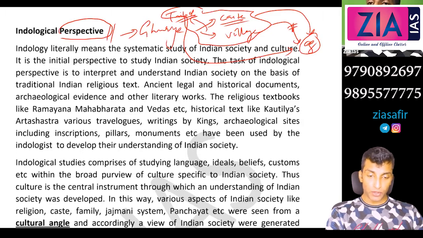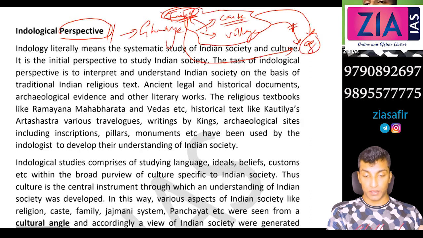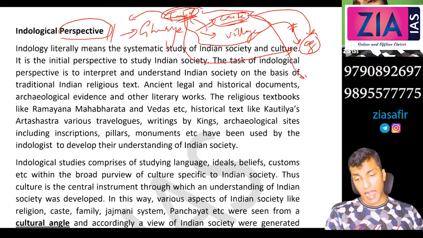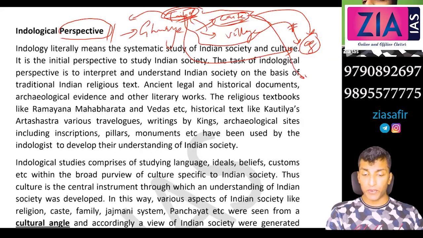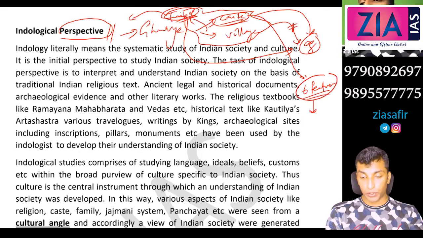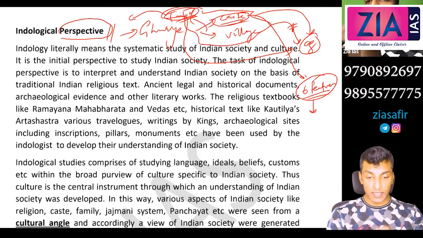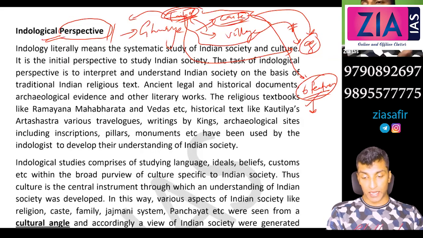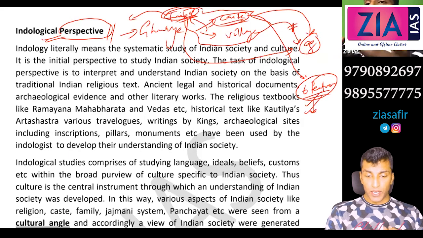Okay, so when we discuss tribes, I'll tell you Ghurye's views on tribes. When we discuss caste, I will tell you Ghurye's approach to caste, like the attributional approach. He will try to identify the attributes of caste. That's what the attributional approach is. So he will identify 6 features of caste. In caste, you can get a question on features of the caste system, that is one question. Then also you need to quote Ghurye. Or when you're talking about the Indological perspective of Ghurye, you need to bring in the study of caste, and he used the attributional perspective that we are going to study in the caste system anyway. So this is how you need to interconnect.